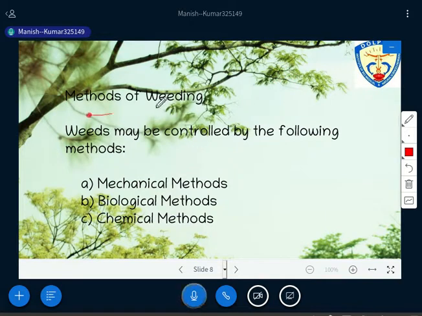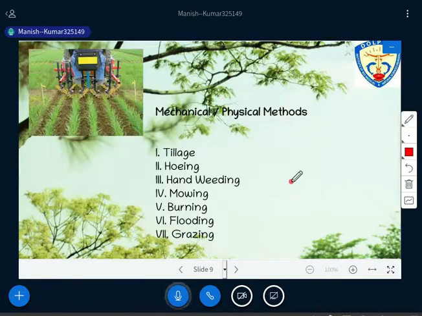Now, methods of weeding. What kind of methods do we need to know? These are the methods: mechanical, biological, and chemical. Let me explain all the methods one by one here. First we go for the mechanical method, right? What does the mechanical method mean?